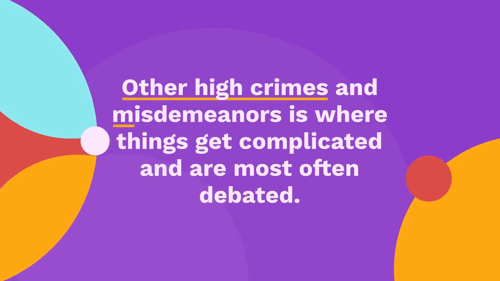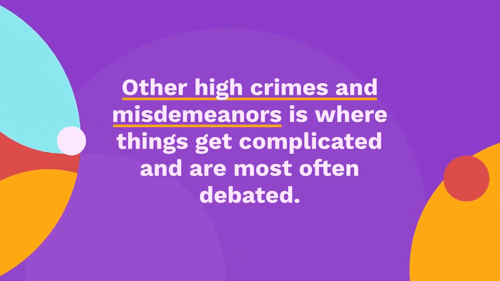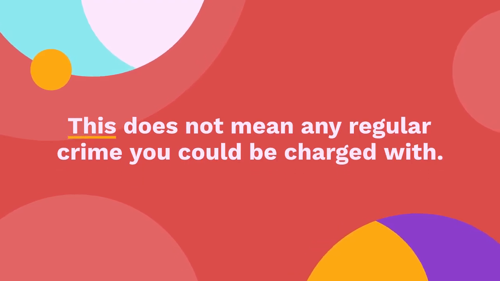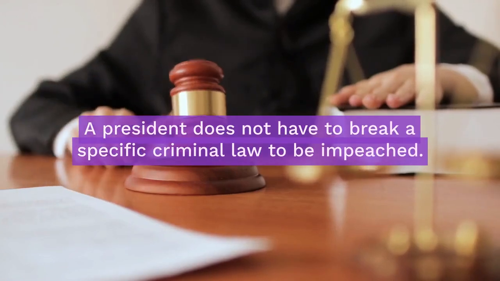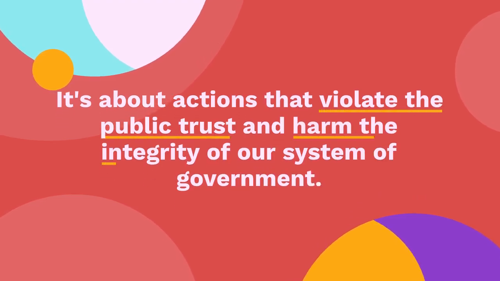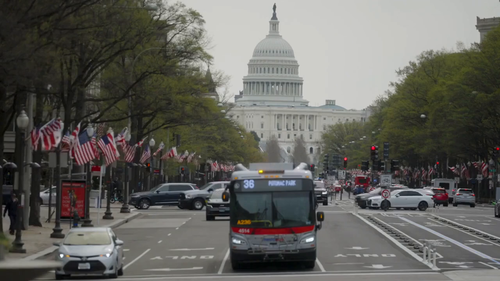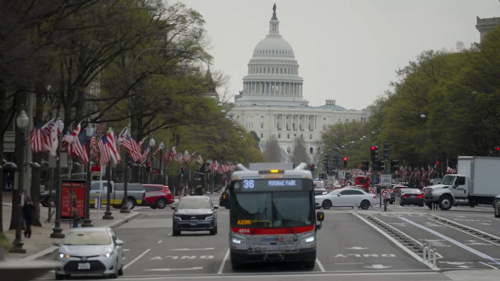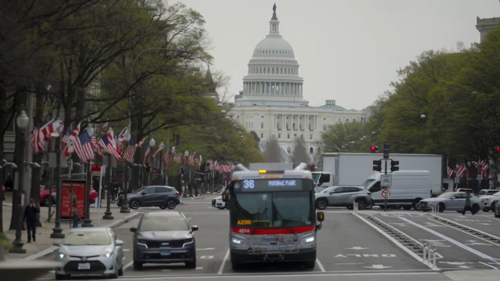The third category, other high crimes and misdemeanors, is where things get complicated and are most often debated. This phrase does not mean any regular crime you could be charged with. A president does not have to break a specific criminal law to be impeached. The founders used this term to cover serious abuses of power that damage the state itself. It's about actions that violate the public trust and harm the integrity of our system of government. Think of it this way, a president could get a speeding ticket, which is a misdemeanor, but that's not a high misdemeanor in the constitutional sense.